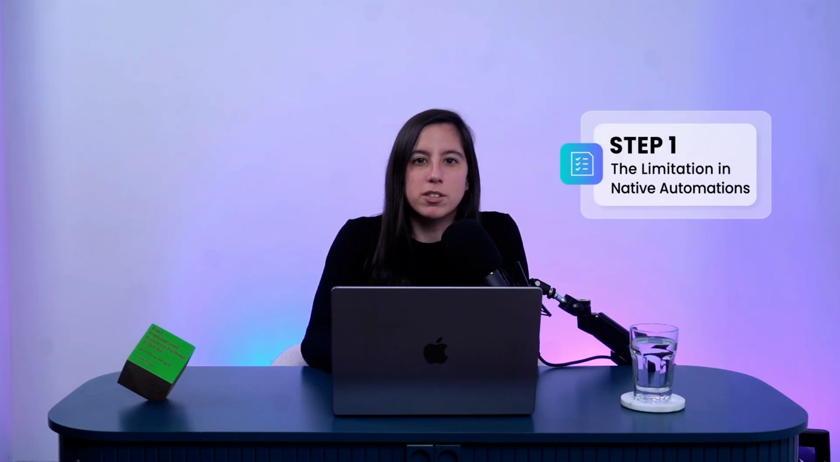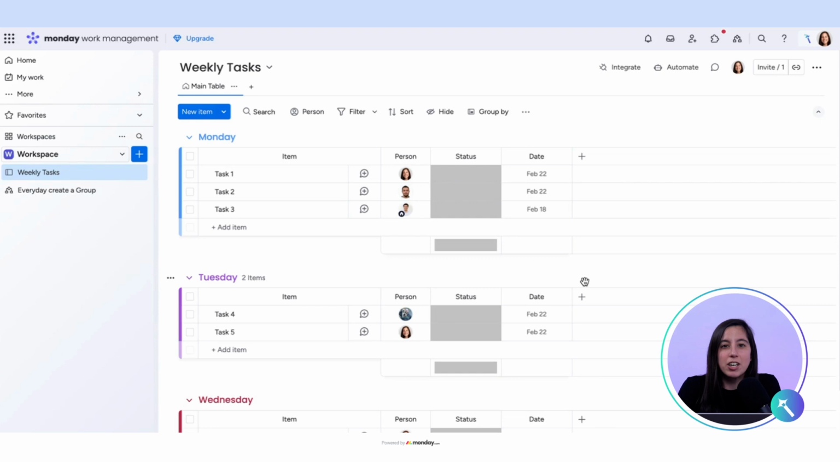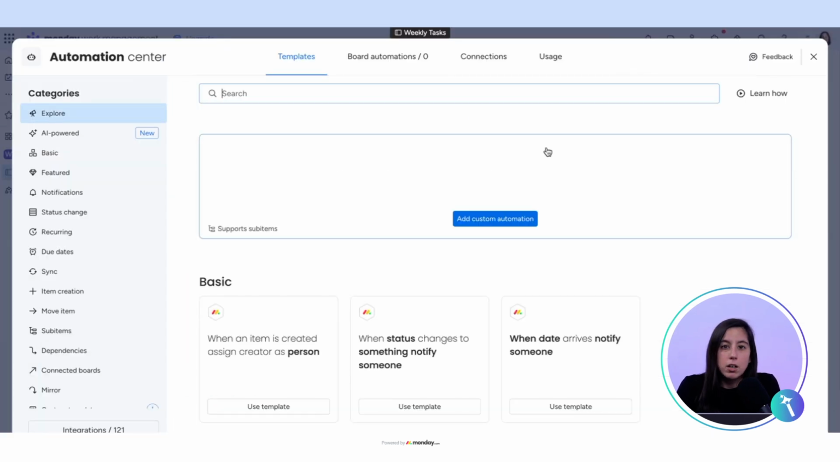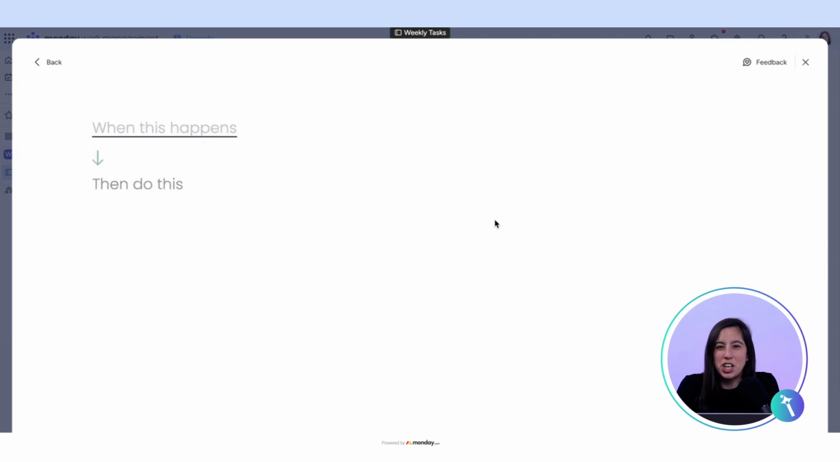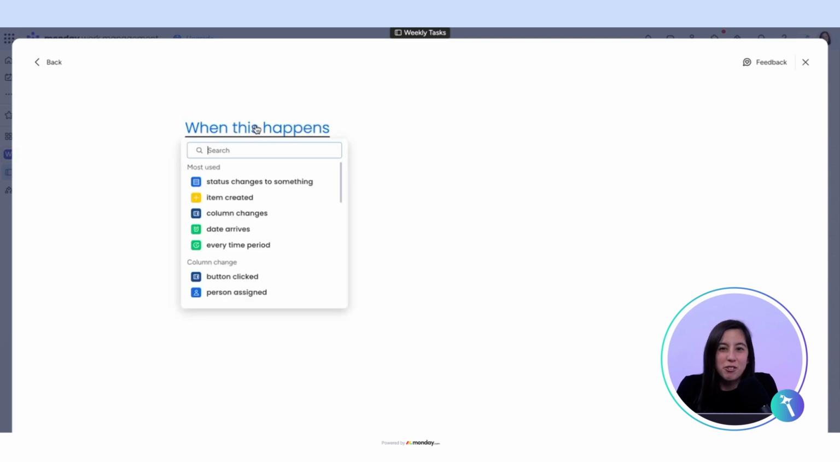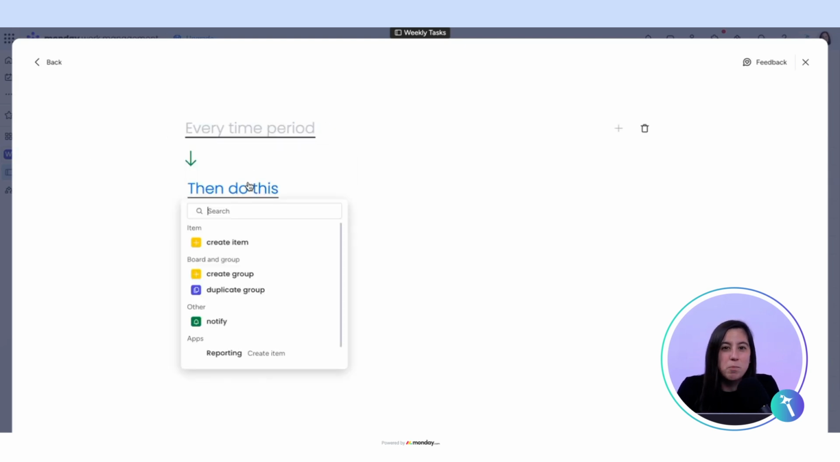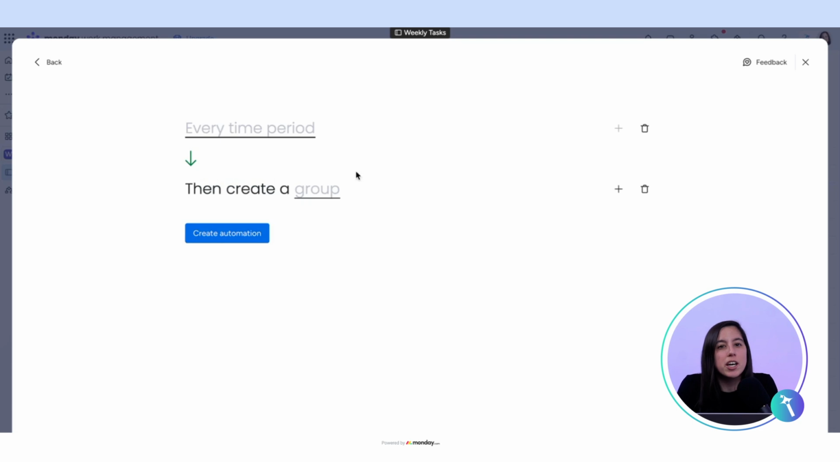Step 1. The limitation in native automations. Let's start by setting up a standard Monday.com automation for group creation. When we go to automate, create group, we have generic options. Either every day we can create a group, or when a button is clicked, we can create a group. But here's the problem. Monday.com's built-in automation doesn't allow us to create a group based on a specific day of the week, like every Monday, or dynamically adjust for exact dates.